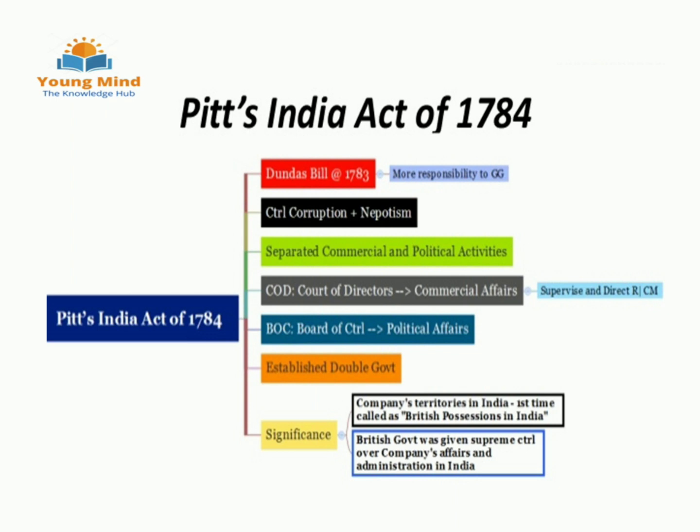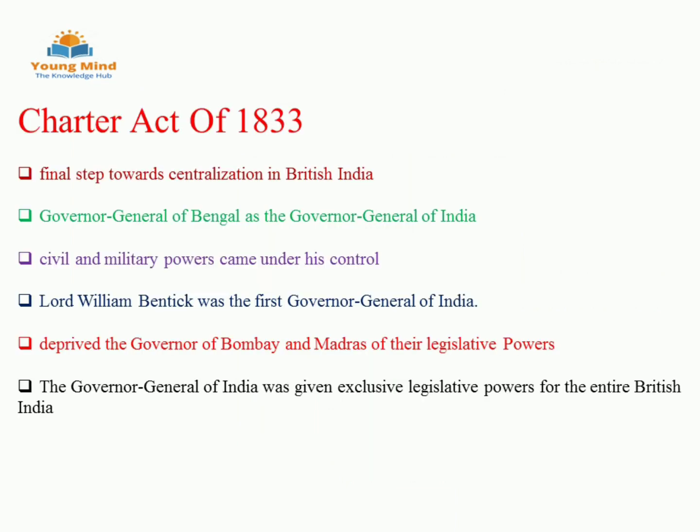Next is the Charter Act of 1833. This is the final step to make centralization in British India. Now, the Governor General of Bengal became the Governor General of India. India completely came under the control of the British government now. And civil and military power came under his control, and Lord William Bentinck became the first Governor General of India.